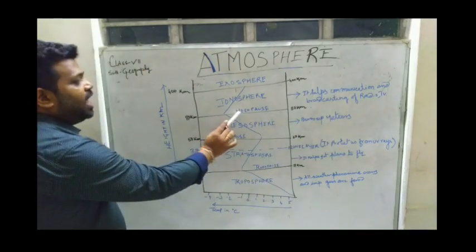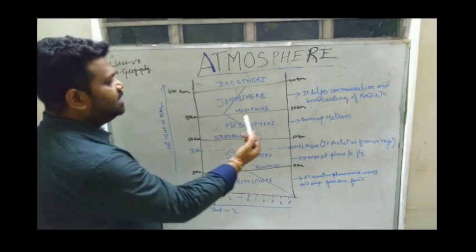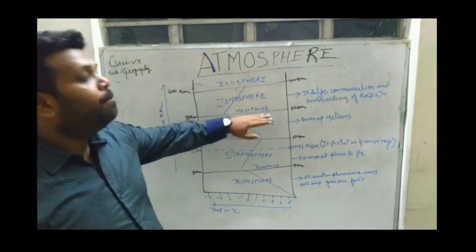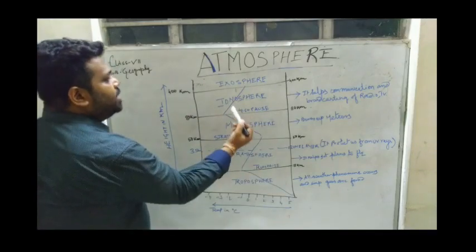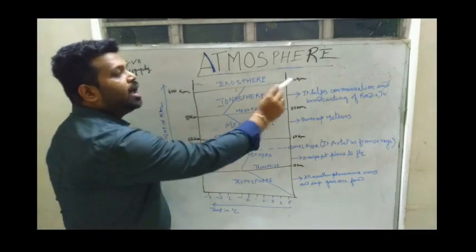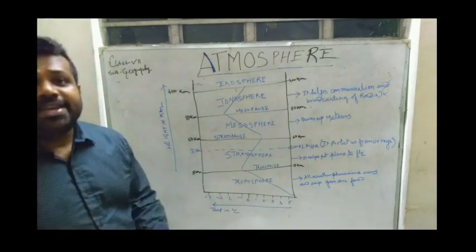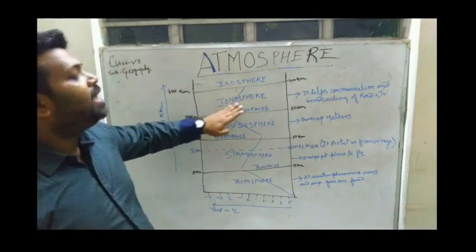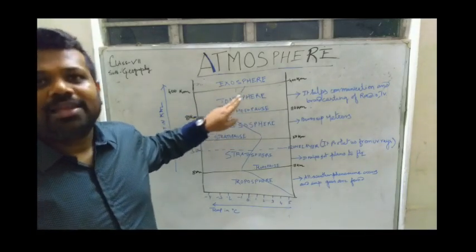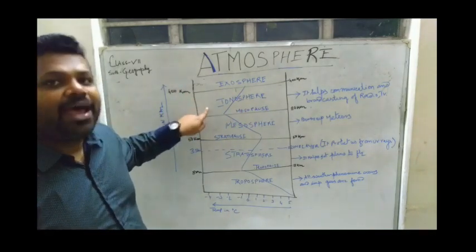Now where this mesosphere ends and a new layer starts, that boundary zone is called the mesopause. It is the boundary between the mesosphere and the next layer, that is the ionosphere. Now the next layer is the ionosphere, which extends up to 400 km. It is composed of ionized particles. That's why the name ionosphere. The ionosphere got its name from the negatively and positively charged particles called ions.